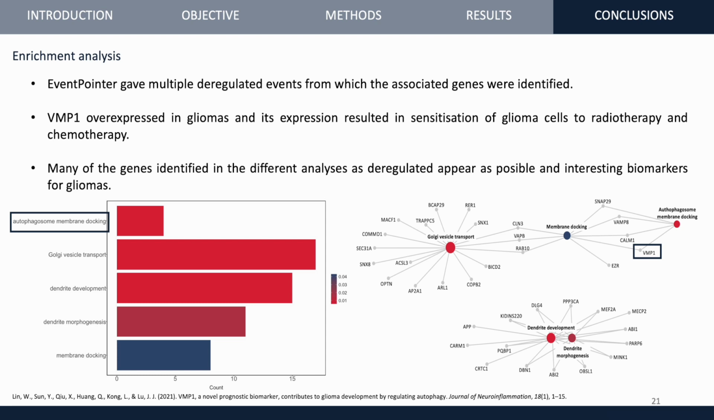Furthermore, looking at the graph in which biological processes are related to the genes, it can be seen that the BMP1 gene appears directly related to this function. This was one of the most significant genes, and its overexpression has been shown to be related with a worse prognosis in glioblastoma. Furthermore, it should be mentioned that many of the genes identified in the different analyses as dysregulated appear as possible interesting biomarkers for glioblastomas.